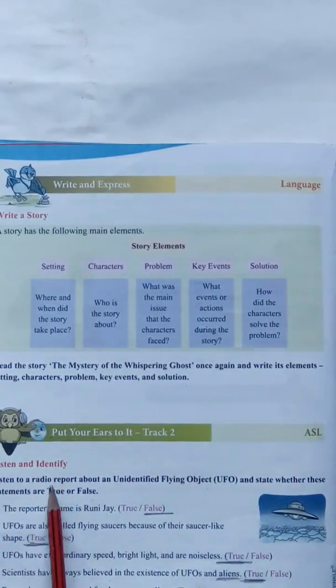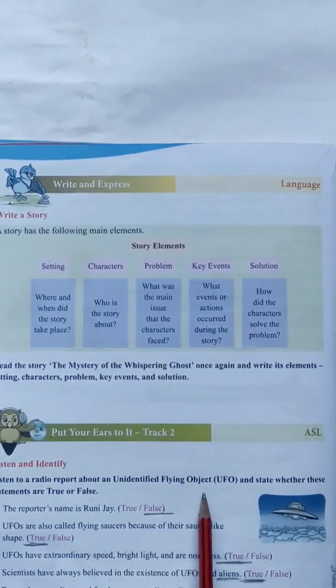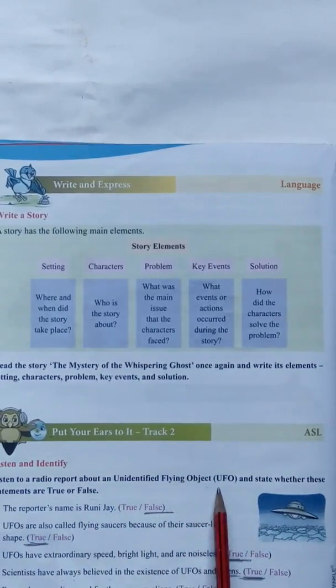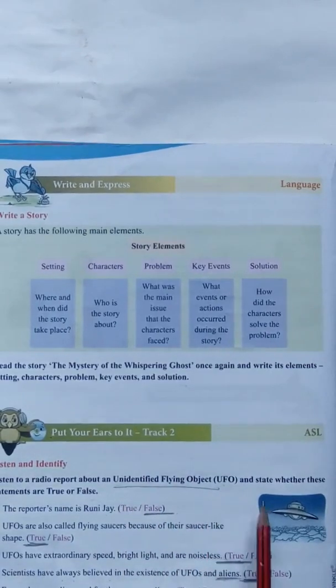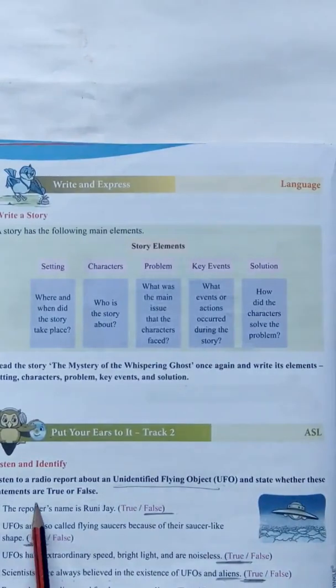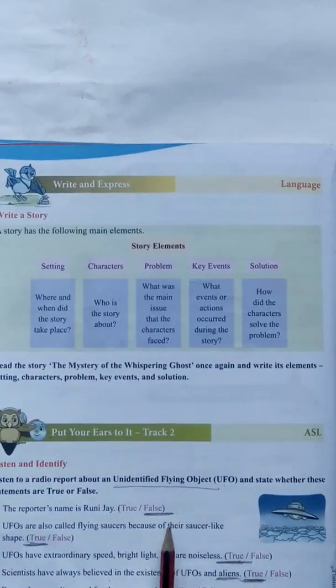Listen and identify. Listen to a radio report about an unidentified flying object, UFO. This is the short form. This is the long form. And state whether these statements are true or false. You have to tell me. The reporter name is Rooney J. Yes or no? No, this is false. You have to underline the false word.